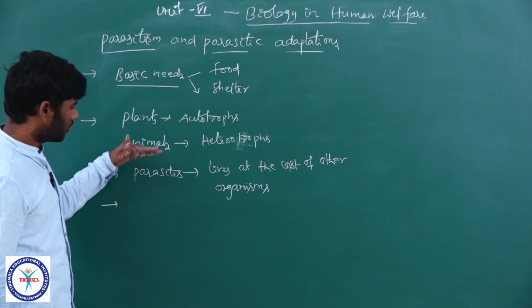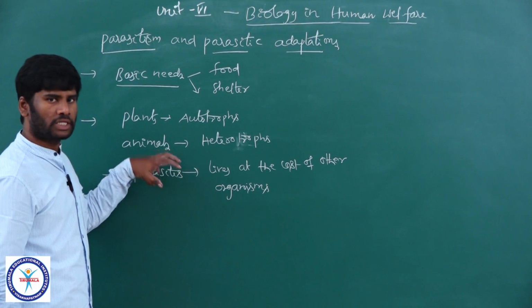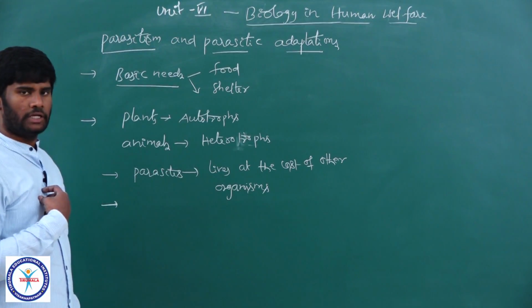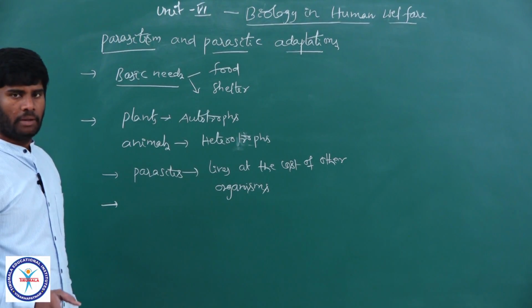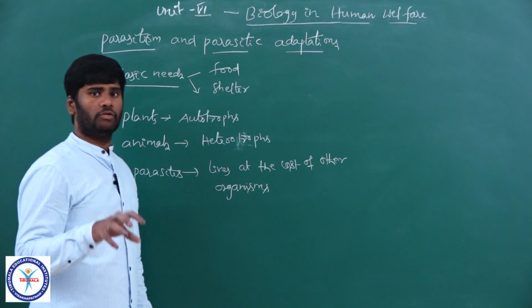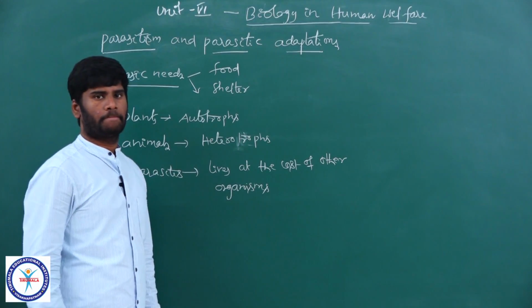Whenever parasites enter into the body, the host tends to reject or resist the parasite, meaning the host is trying to eliminate the parasites from the body. Concurrently, parasites also evolved certain mechanisms in order to lead a successful life in the body of the host.